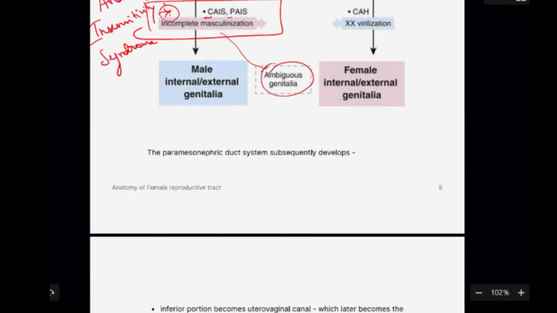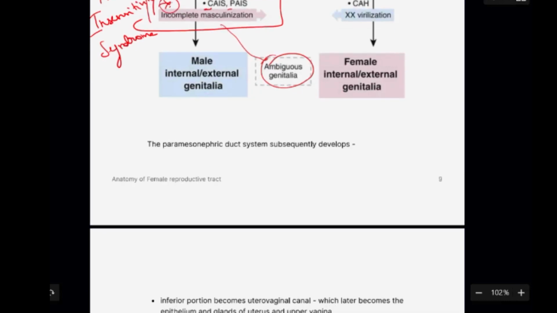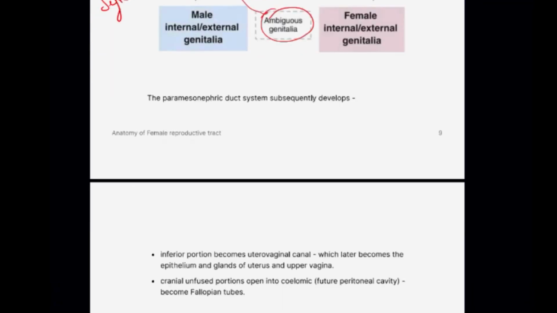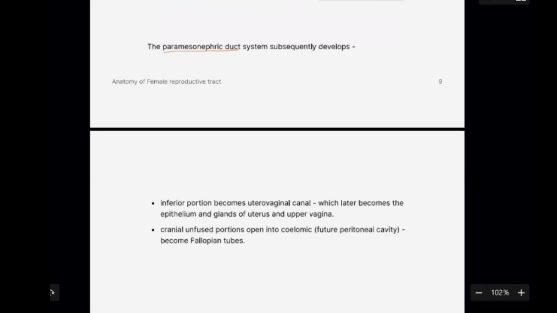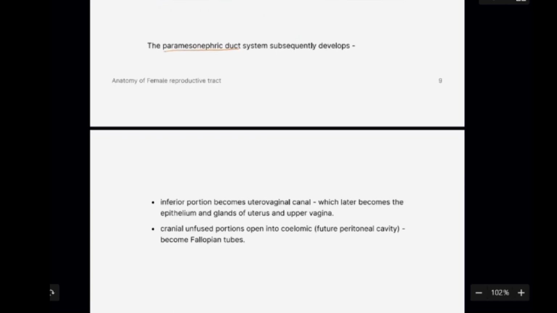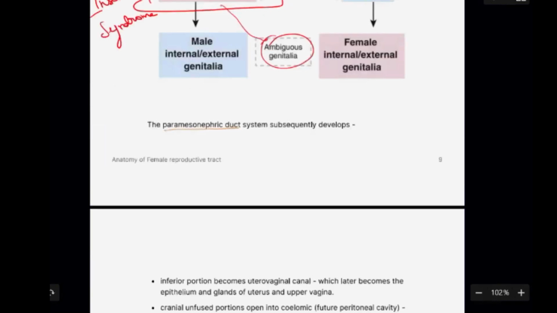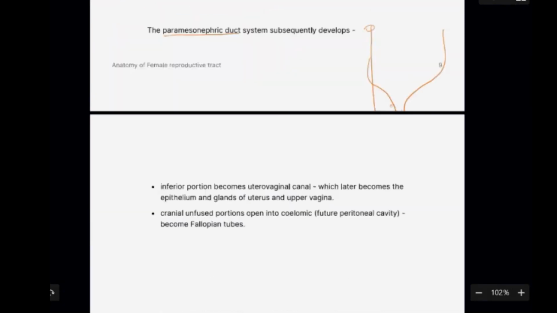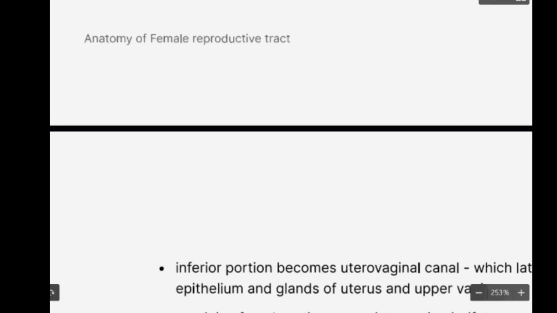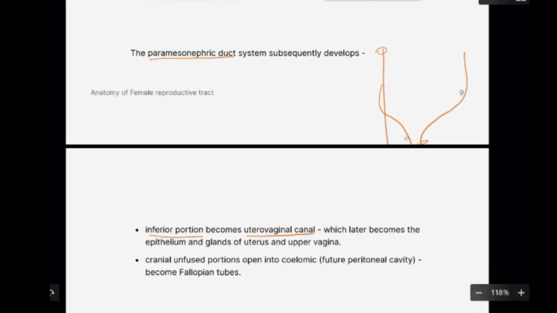The inferior portion will become the uterovaginal canal. That means it will form the uterus and the upper portion of the vagina. The cranial or unfused portions on the top will form the fallopian tubes.